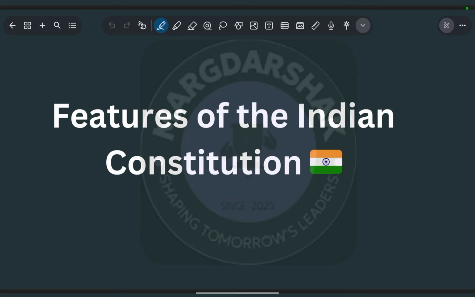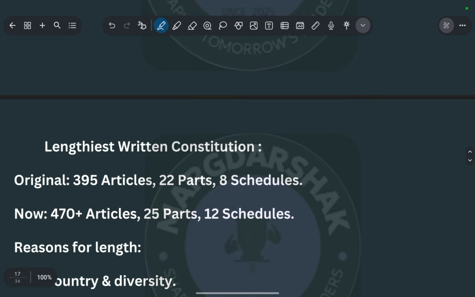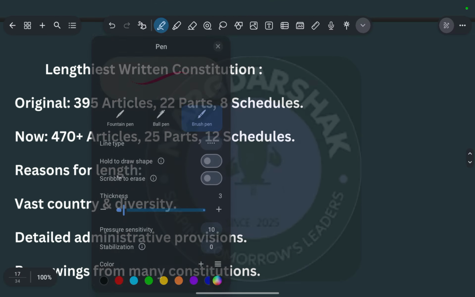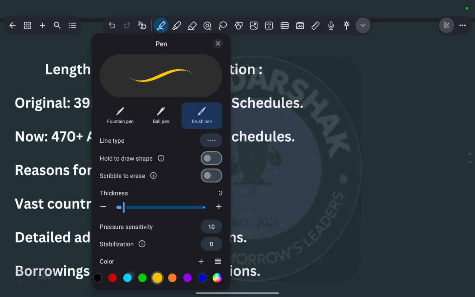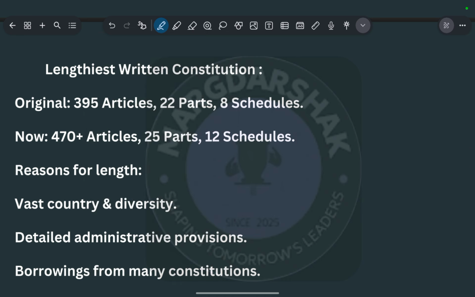Okay, so let's discuss the features of the Indian Constitution. If we discuss the features of our constitution, then the first and foremost thing is the length of the constitution. Let me tell you one thing, that there are two types of constitutions.